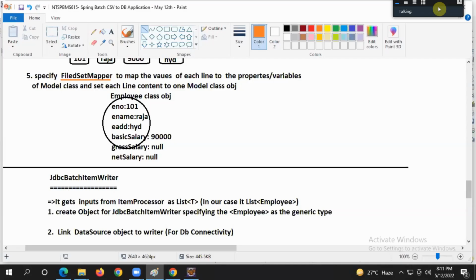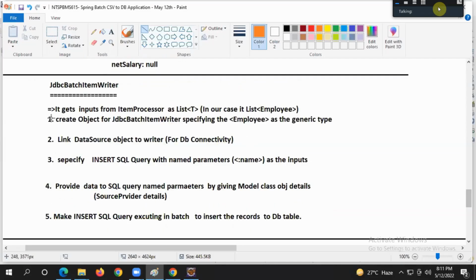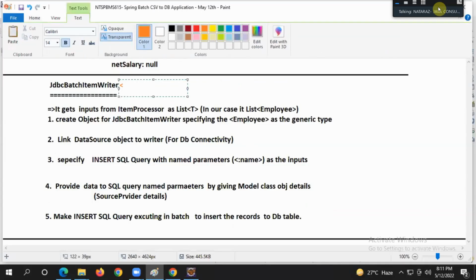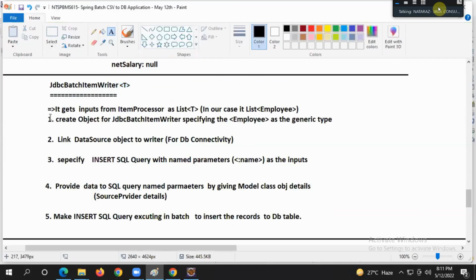Super. JDBC batch item writer. It gets input from the item processor as a list of T, in our case, list of employee. Create an object for JDBC batch item writer specifying employee as the generic type. Link the data source object to the writer.